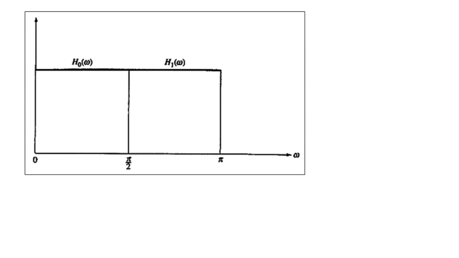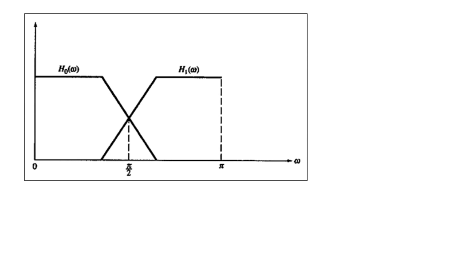Next you can also visualize this spectral analysis where the filter functions denoted H0 of omega and H1 of omega are very adjacent to each other. In the practical case we find overlapping here.